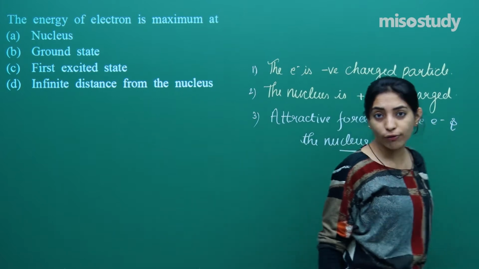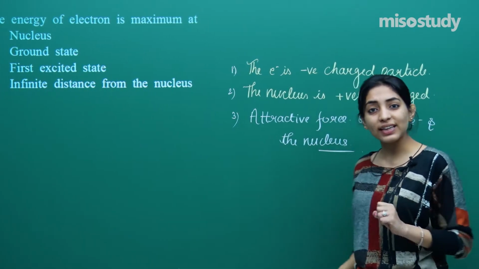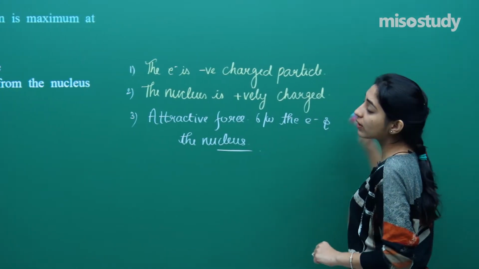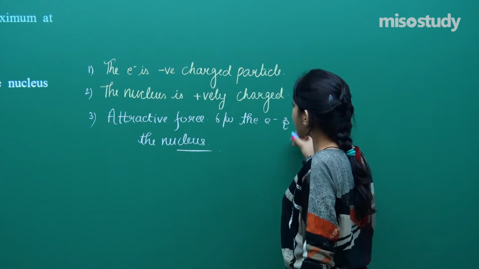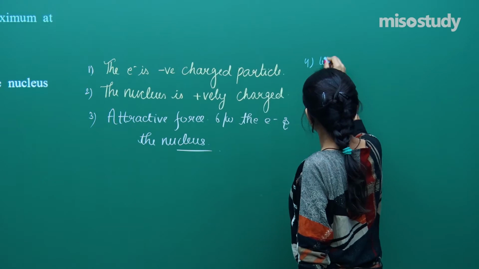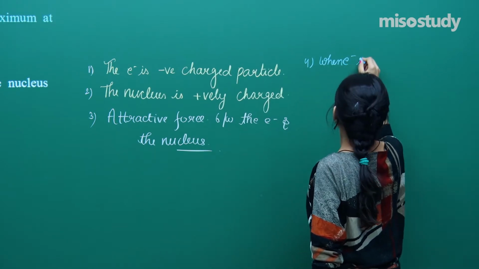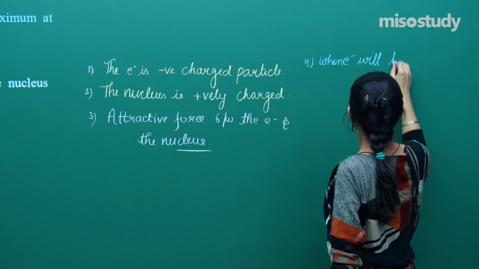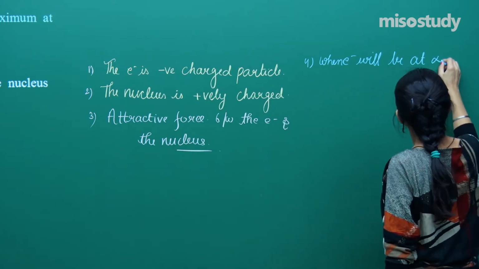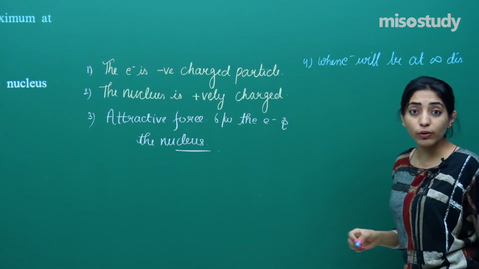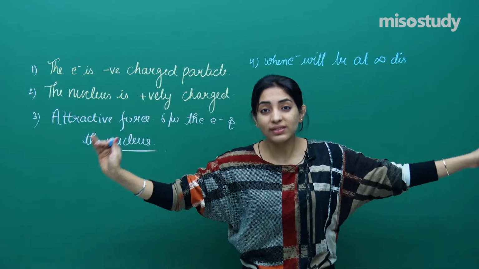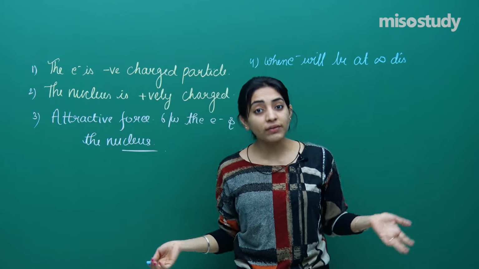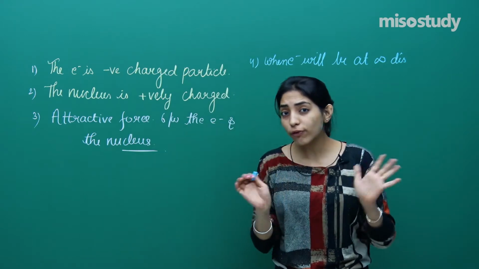Now if I continue further, do you agree if I say that when the electron will be at infinite distance from the nucleus? So let us say the fourth point: when the electron will be at infinite distance from the nucleus, that means the electron is here, the nucleus is here, and they cannot even see each other. So when they cannot even see each other, there will be no force between them.